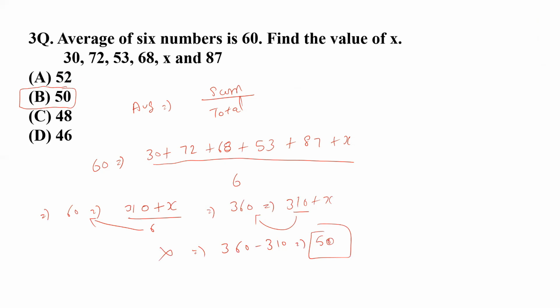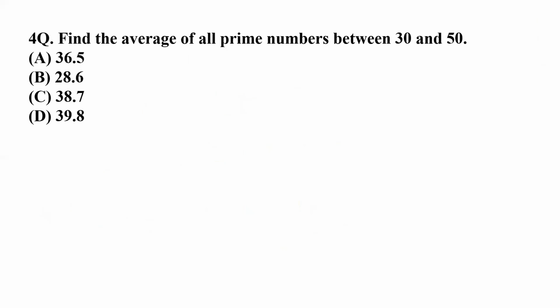So in this way, I hope you would have enjoyed that. You would have understood completely what I wish to teach you in this lecture. Upcoming questions can be somewhat typical. So this is question number 4. Read this line carefully. It's saying, find the average of all prime numbers between 30 and 50.